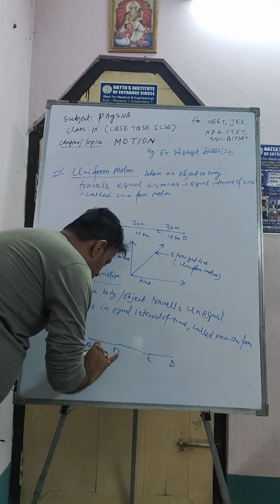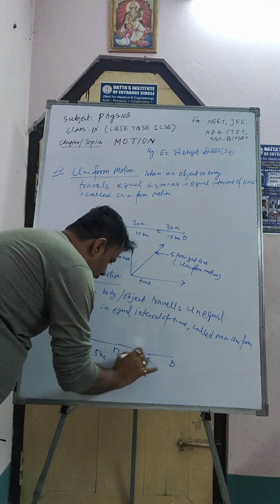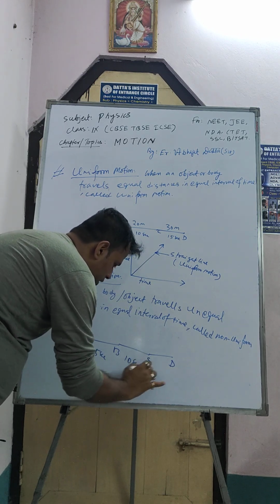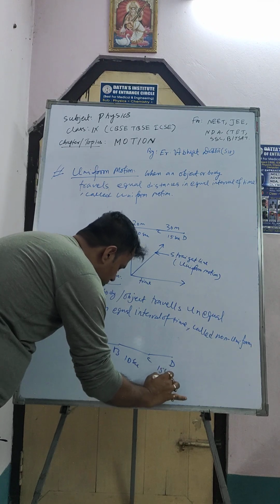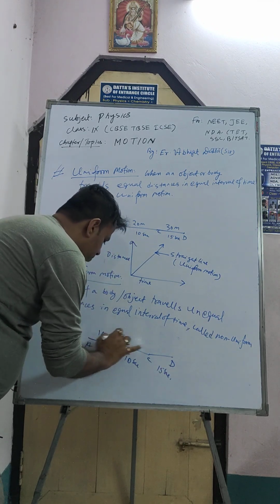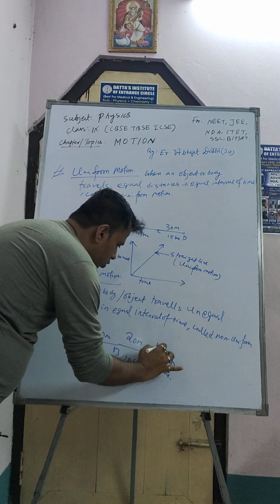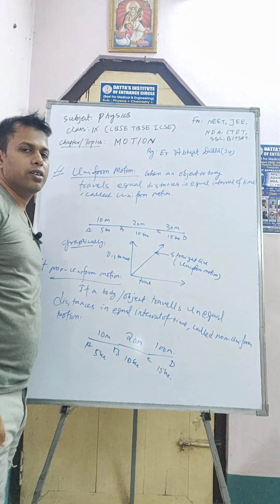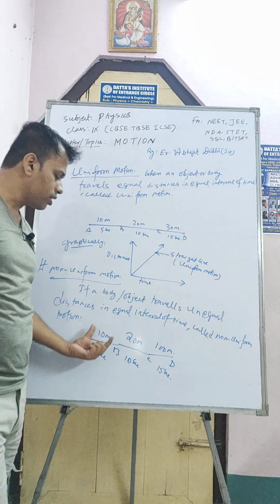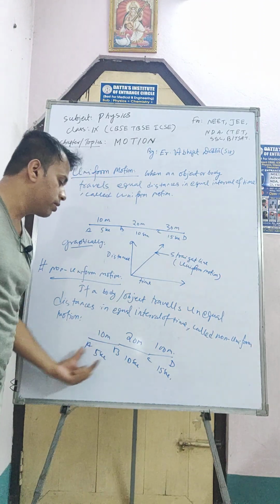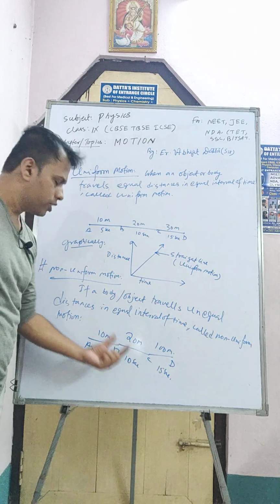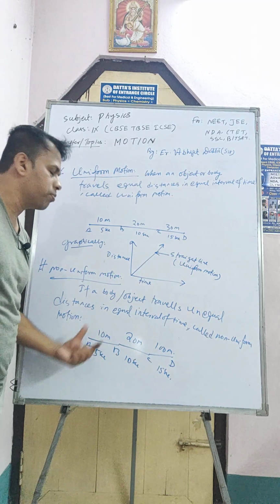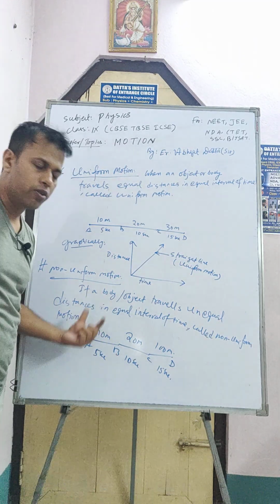Okay, this one takes 5 seconds, here 10 seconds, and here 15 seconds. So it is 10 meter, it is 20 meter, and suppose 100 meter. So the time interval is not equal, and the distance traveled in the time interval is not equal. In that case we can say the motion of the body will be non-uniform motion.